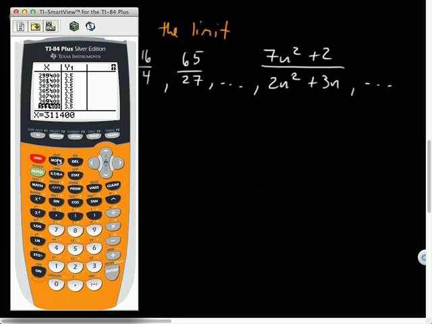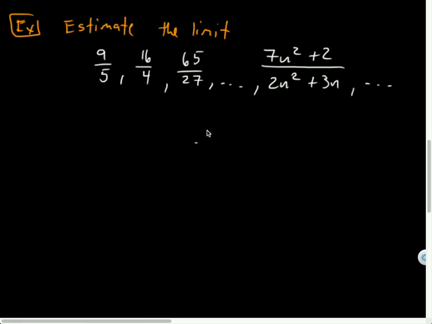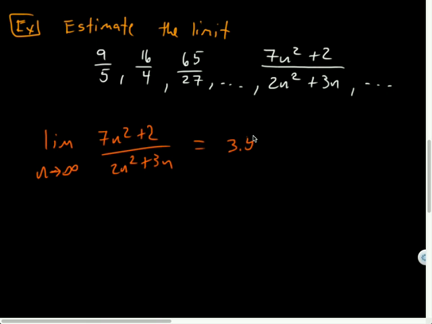So I just want to point out that when I plug in values here, it appears as though this is approaching. So I could say the limit as n approaches infinity of 7n squared plus 2 all over 2n squared plus 3n appears to equal 3.5. Equal? It's not. That just means the limit. Right, the limit. It's not what that sequence is.